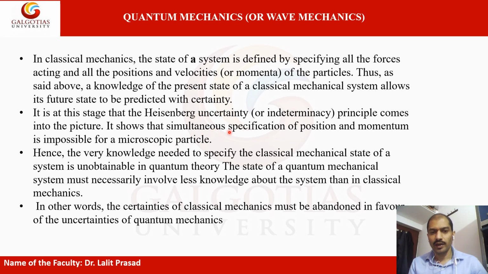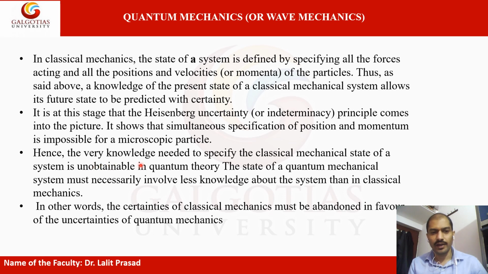So this principle, which came into existence from experimental observation by Heisenberg, shows that for microscopic species it is not possible to specify precisely the position and momentum of particles like electrons.